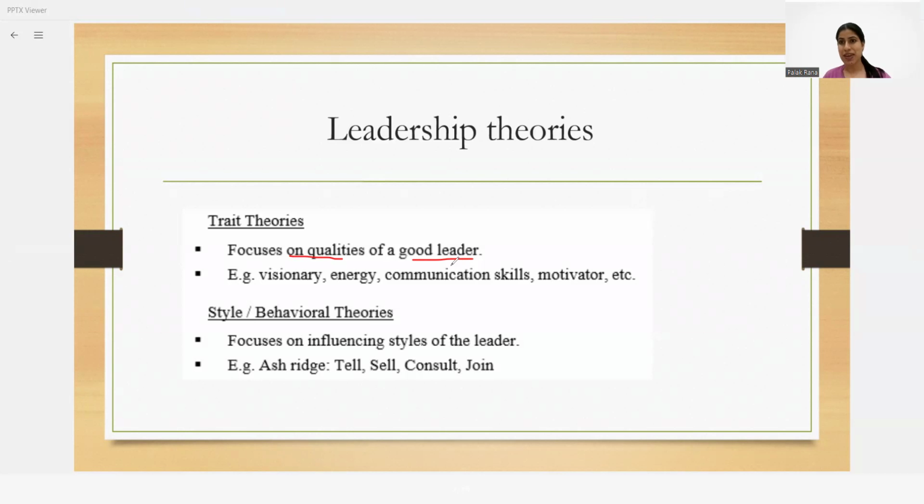Next is style and behavior theory. These types of theories focus on the influencing style of the leaders, how that particular person is influencing others. Again, we have the style and behavior theory, which divides leaders into four categories. One is tell, another is sell, third one is consult, and fourth one is the joint type of leader.